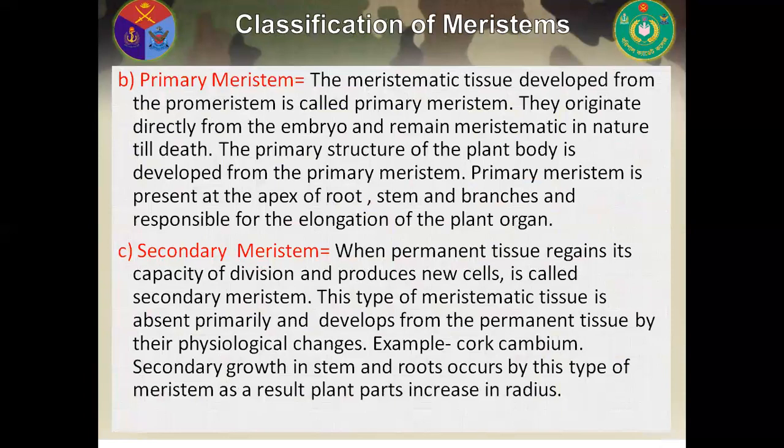organ. Lastly, secondary meristem. When permanent tissue regains its capacity of division and produces new cells, it is called secondary meristem. This type of meristematic tissue is absent primarily and develops from the permanent tissue by physiological change. Cork cambium is the example of secondary meristem. Secondary growth in stem and roots occurs by this type of meristem. As a result, plant parts increase in radius.